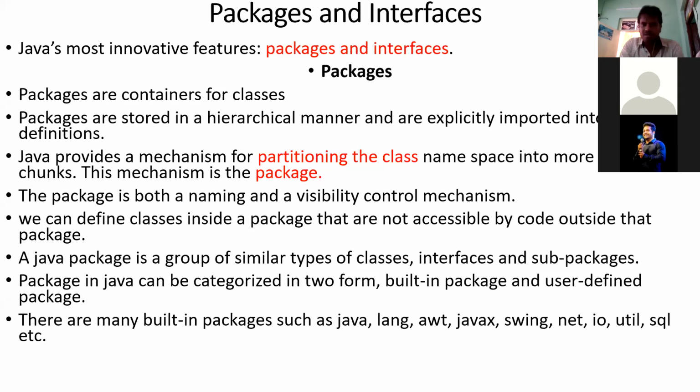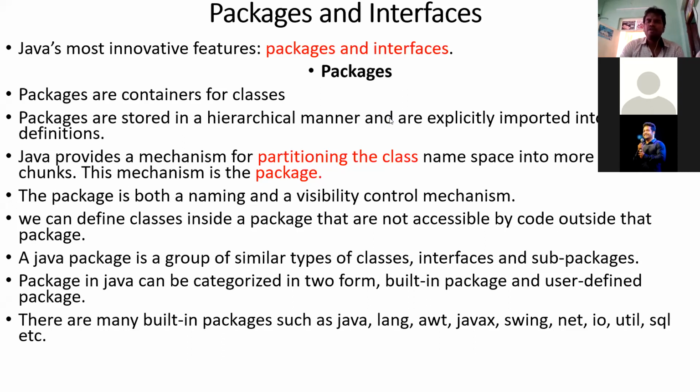So the package controls visibility. In Java programming there are many objects, methods and variables.